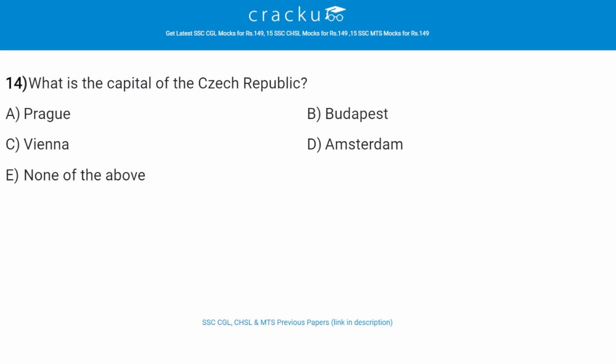What is the capital of Czech Republic? The correct answer is A, that is Prague. So Prague, Czech city, capital of Czech Republic, lying at the heart of Europe. It is one of the continent's finest cities and the major Czech economic and cultural center.